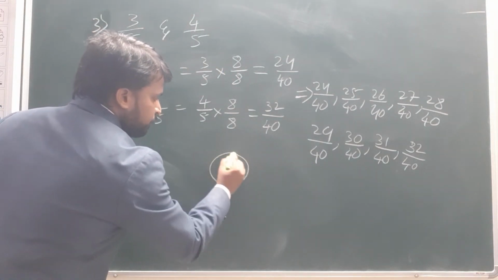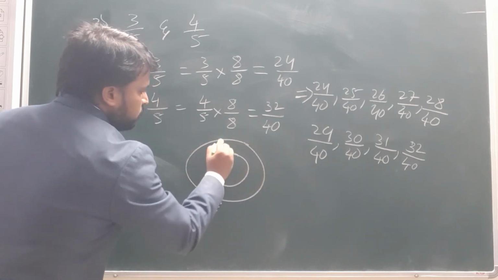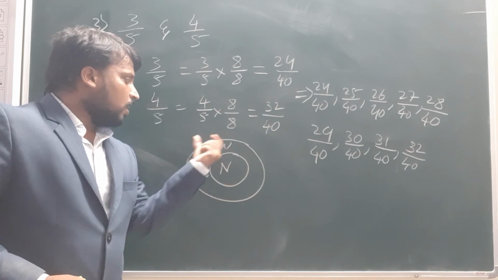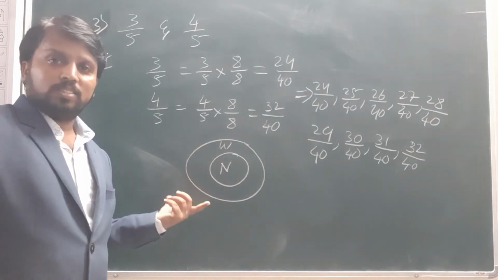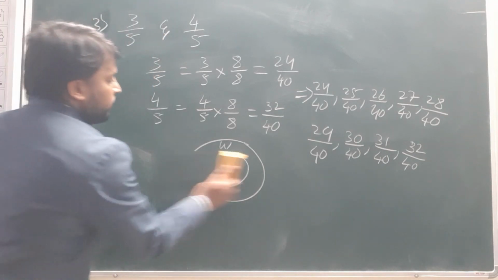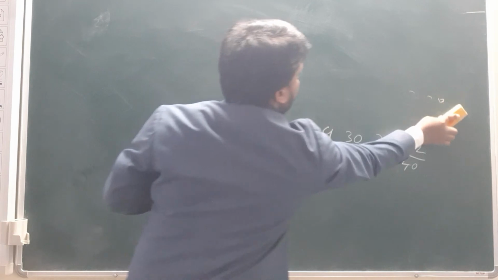See here, this is natural numbers, and bigger than this is the whole numbers. See, are all these natural numbers in whole numbers or not? Yes, right? So we can write it as a true statement. So the first one is a true statement.